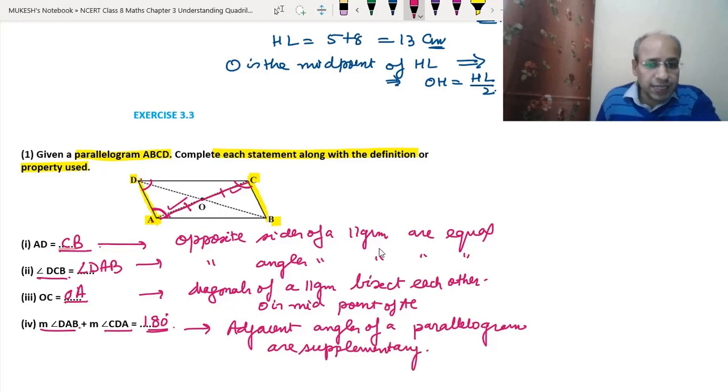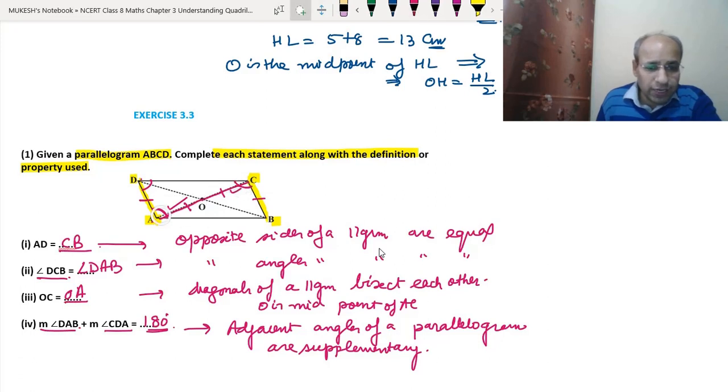Now let's repeat. This is AD. So opposite sides are equal. So AD will be equal to CB, or BC we can write. Angle DCB. So this is the angle DCB. This will be equal to angle DAB because the opposite angles of a parallelogram are equal. Then OC will be equal to OA because the diagonals bisect each other. So that means O is the midpoint of AC. So OA and OC will be equal.